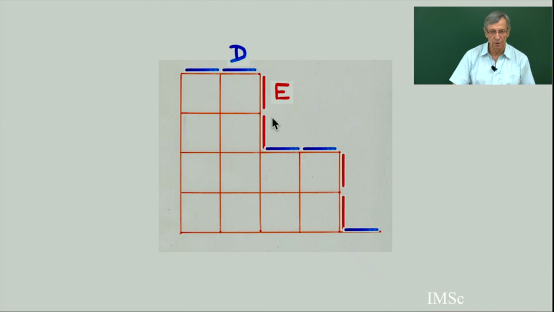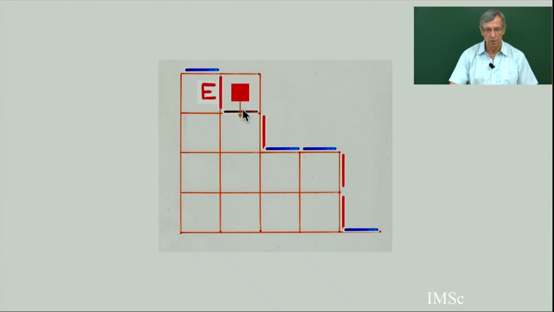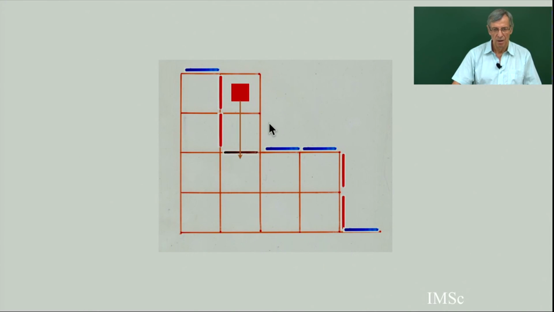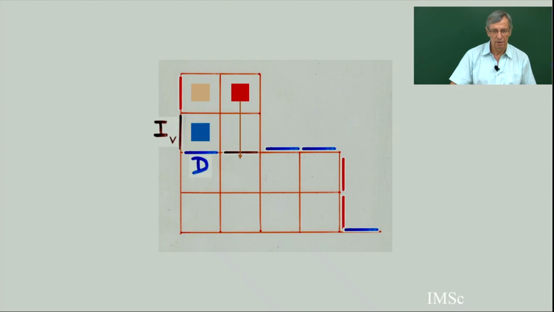I can start from here, for example DE, and let's do one of the substitutions. There are three possibilities: DE can be ED, or can be D, or can be E. So let's choose this one. I choose DE equal to E with the horizontal identity. I put a red point to remember that I have done this substitution. Then the identity is going to propagate like this. And then maybe I could do this, putting ED in place of DE, so I have a parameter Q appearing. D gives ED, and you continue.